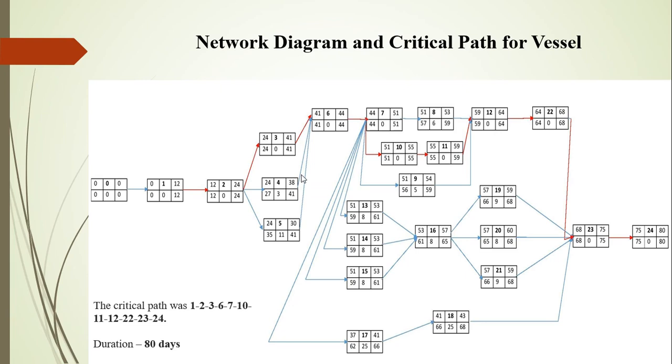So the early start for the activity represents the start time, which is the maximum you can start earlier. And then late start is the maximum time you can start. Even if you start on the 27th day, that isn't going to affect the whole process timing. So the activities with zero slack give the critical path over here, and the total duration is 80.